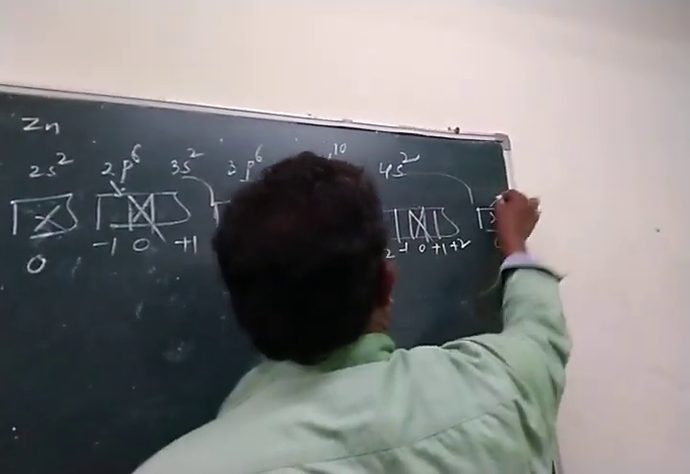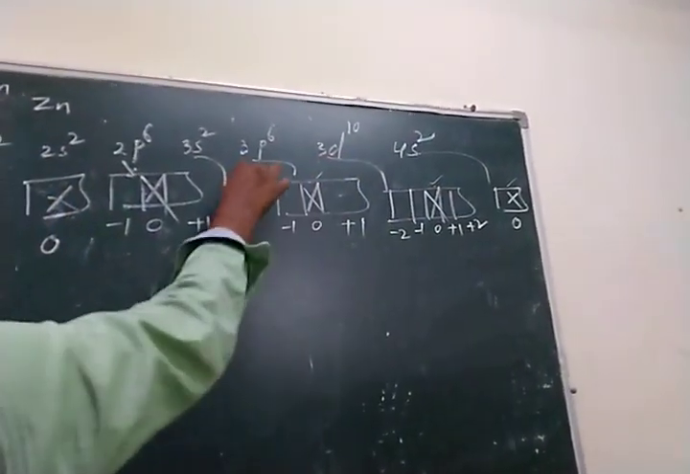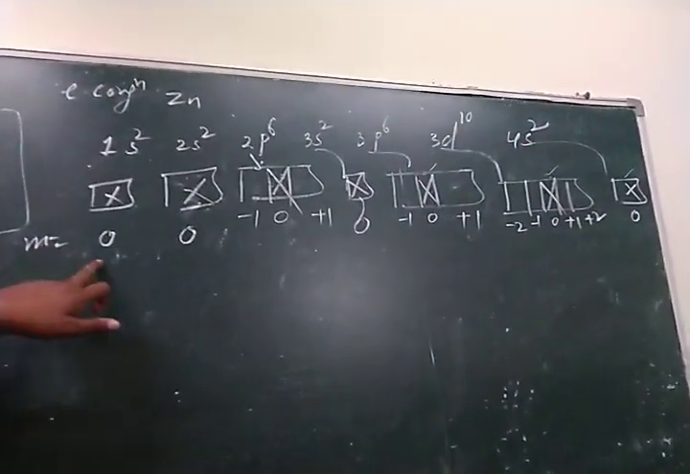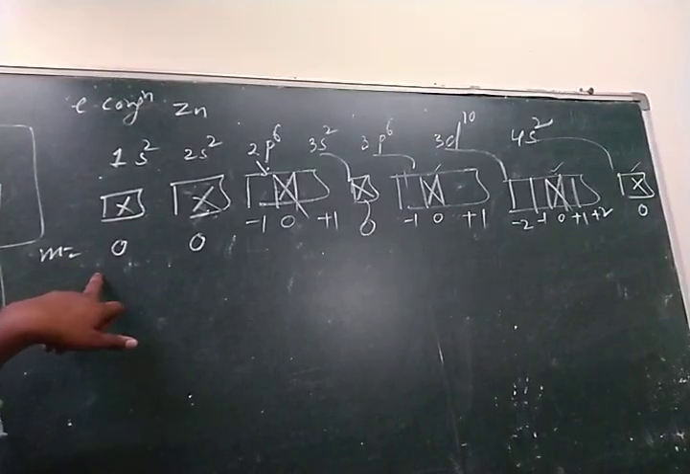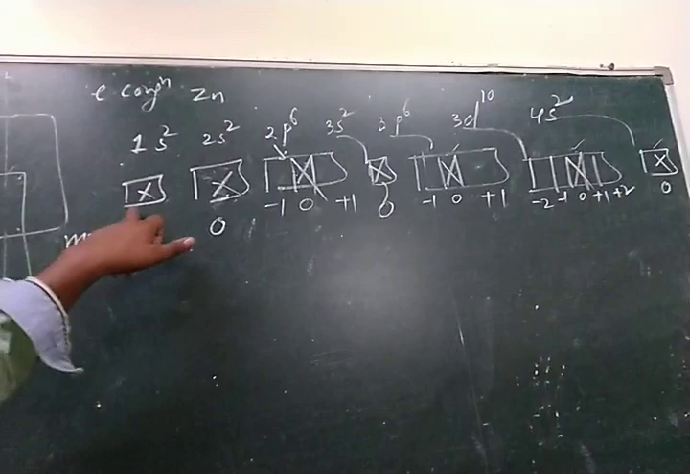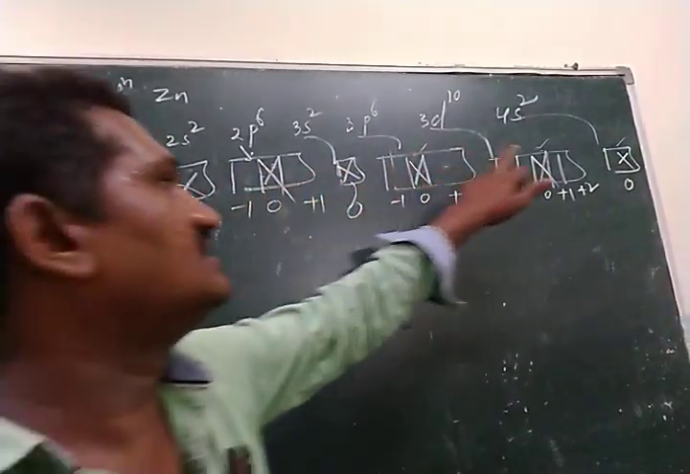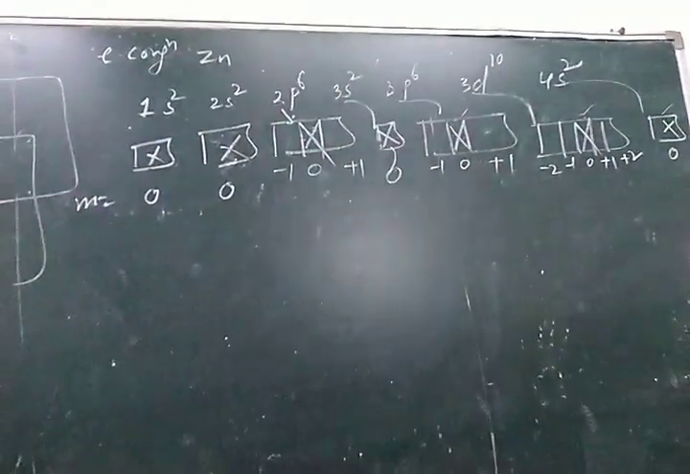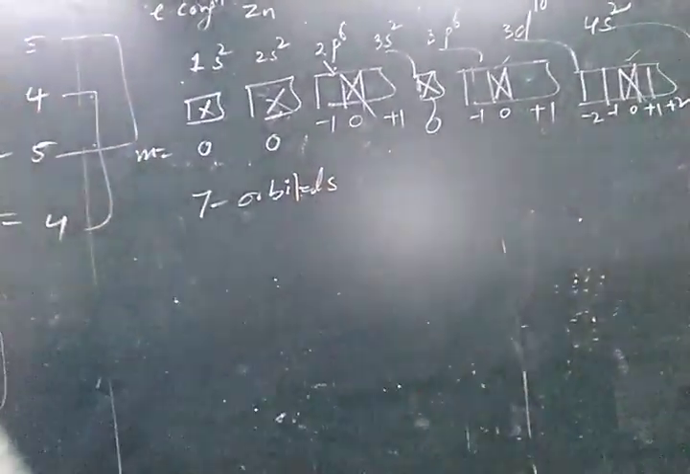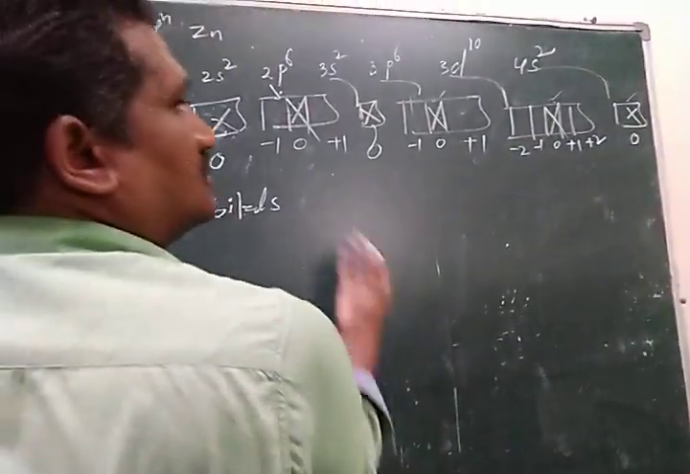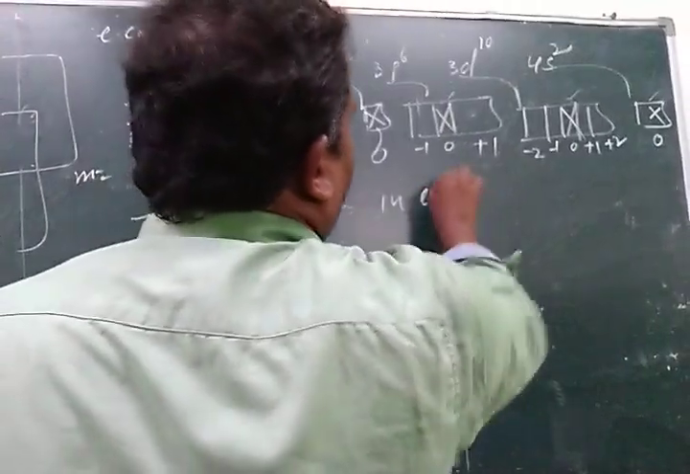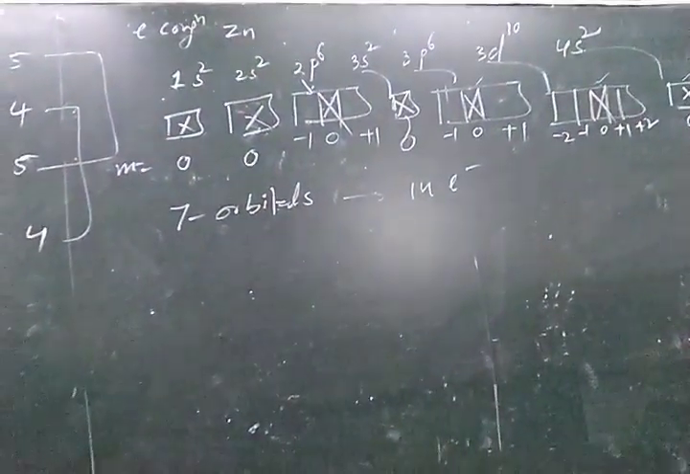Total how many orbitals? 1, 2, 3, 4, 5, 6, 7. So for the zinc electronic configuration, with m equal to 0, there are 7 orbitals possible. And 7 orbitals can be filled with how many electrons? Each orbital holds 2 electrons, so 7 into 2, total 14 electrons can be fit. Next question.